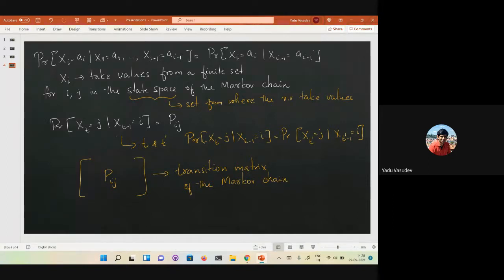For every i and j, you have a value telling you the probability of reaching j in the current step if in the previous step you were in i. Okay. Any questions so far?